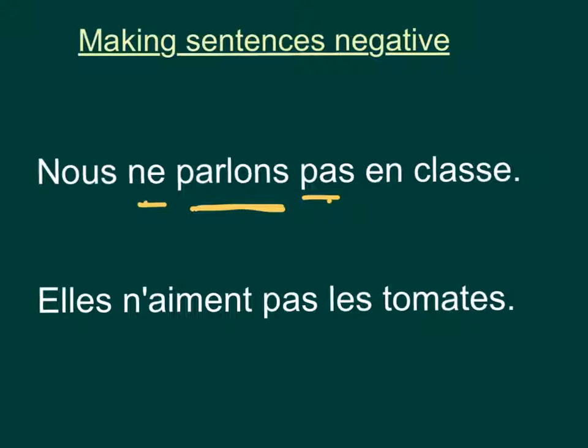So we have nous ne parlons pas en classe. We do not speak during class, okay? Now, if the verb starts with a vowel, like the verb aimer, we're going to still have our ne and pas, but it's going to look a little bit different because the ne drops its E, and we have an apostrophe there instead. So, elle n'aime pas les tomates. She doesn't like tomatoes. Okay, very quick review on how to make sentences negative.